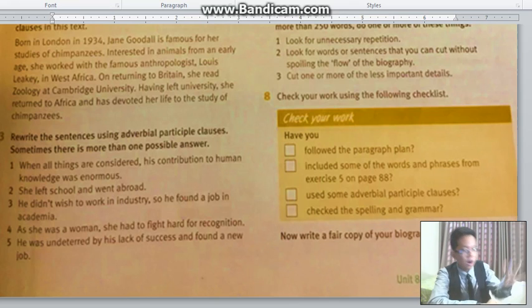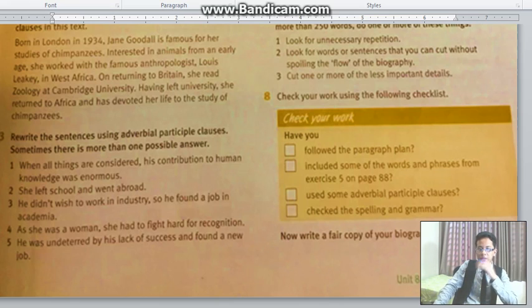Number 4: as she was a woman, she had to fight hard for recognition. As she was a woman, how do you form that? The verb was is right there. You can form that into being a woman, she had to fight hard for recognition. You can say it like that. And then number 5: he was undeterred by his lack of success and found a new job.